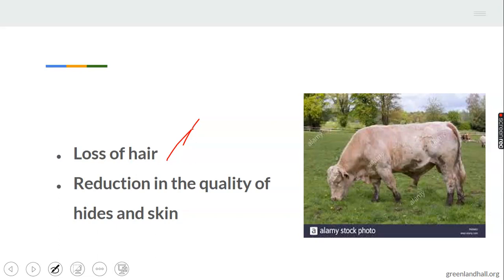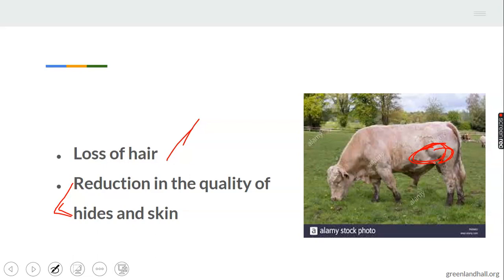Then we have reduction in the quality of hides and skin. Reduction in the quality of hides and skin, because it has eaten off the skin of the animals. Take for example, this is an animal infected by ringworm, and you discover that the hair of the animal is totally pulled off. Then after eating off the hair, it enters the skin. The skin irritation, which we first discussed, the skin is eaten off as well, right? So the hides and skin are thereby reduced because ringworm has eaten off the skin of the animals.